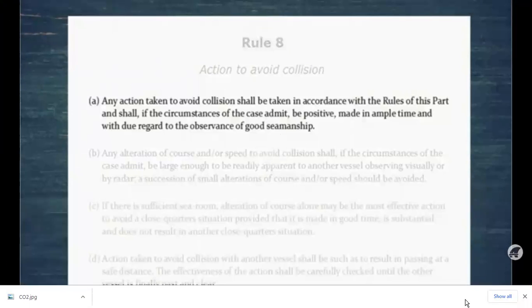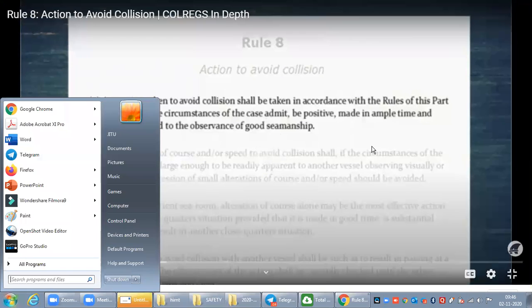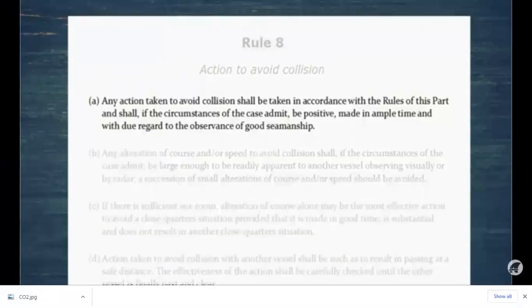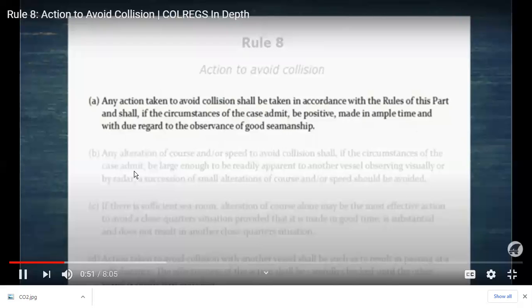Any action taken to avoid collision shall be taken in accordance with the rules of this part, and shall, if the circumstances of the case admit, be positive, made in ample time, and with due regard to the observance of good seamanship. This paragraph is very much the common sense paragraph. Obviously, in accordance with the rules of this part means the action needs to comply with the rules, we know that, it needs to be positive, in ample time, and you've still got to observe good seamanship. It's all stuff we already know.